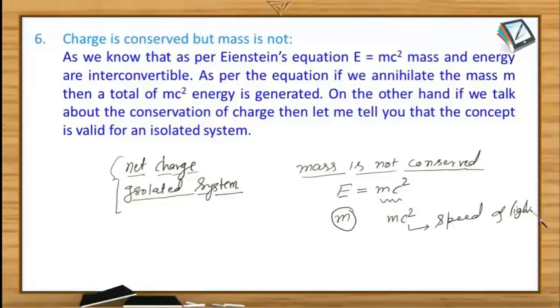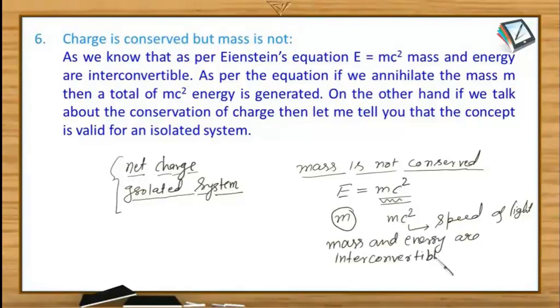In nuclear reactions, there is a slight variation of mass, and because of that very slight variation, a huge amount of energy is generated, because it is mc squared. So from this equation we can understand that mass and energy are interconvertible.